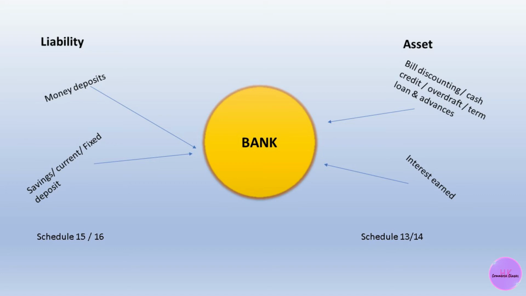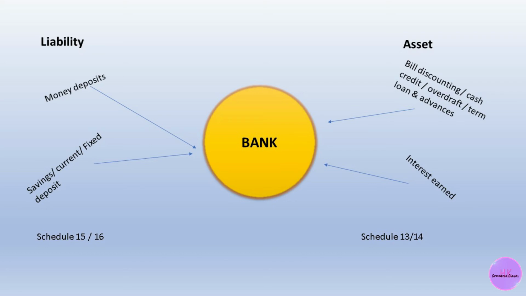Person A can deposit his money in a savings account, current account, or fixed deposit account. So further, from the bank's point of view, what are assets? The bank provides loans or any type of financial help: bill discounting, cash credit, overdraft, term loan, letters of credit, and advances.